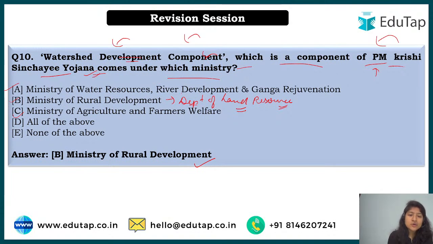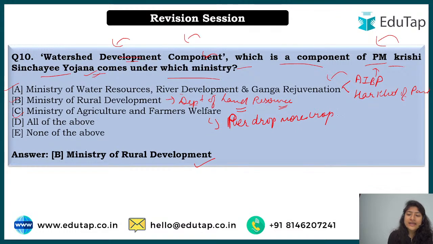Now, Ministry of Water Resource, River Development and Ganga Rejuvenation, herein we have two of the components. One is Accelerated Irrigation Benefit Program. This program is led by this particular ministry, and one more, that is Har Khet Ko Pani. All right. So Har Khet Ko Pani and AIBP, that is Accelerated Irrigation Benefit Program, both are under Ministry of Water Resource. Next, Watershed Development, which is one of the components, that is under Rural Development. And this Ministry of Agriculture and Farmers Welfare, it takes care of Per Drop More Crop.